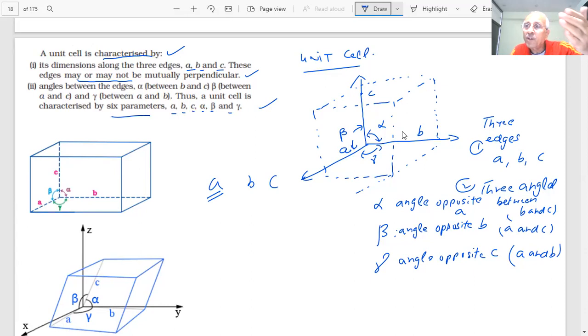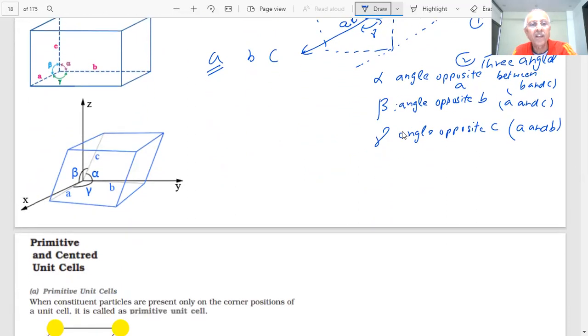There will be different unit cells to represent different crystals. But how many parameters are there to represent a unit cell? How do we characterize a unit cell? Six parameters are required. Which are those six parameters, students?